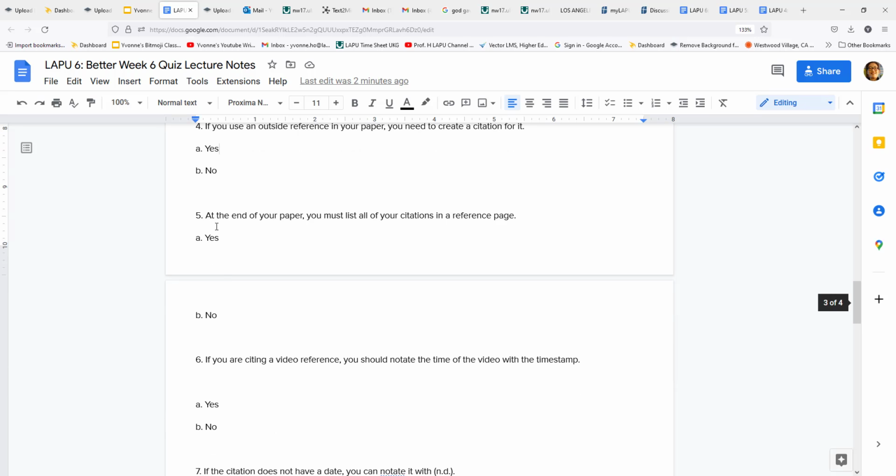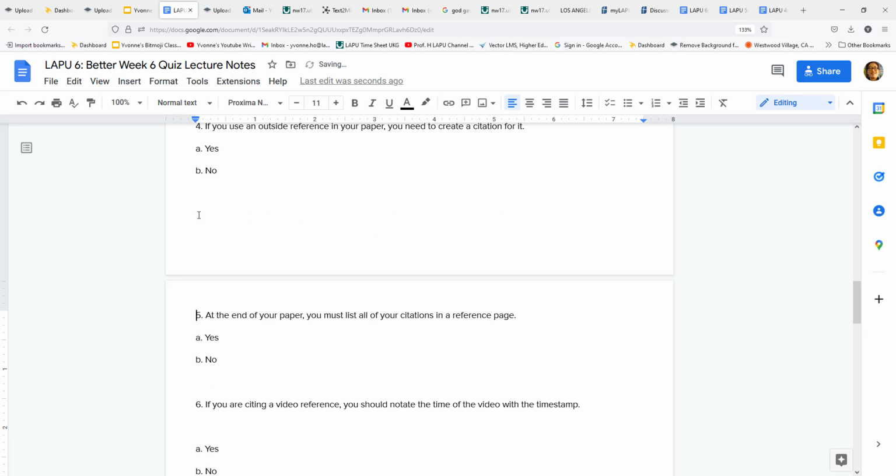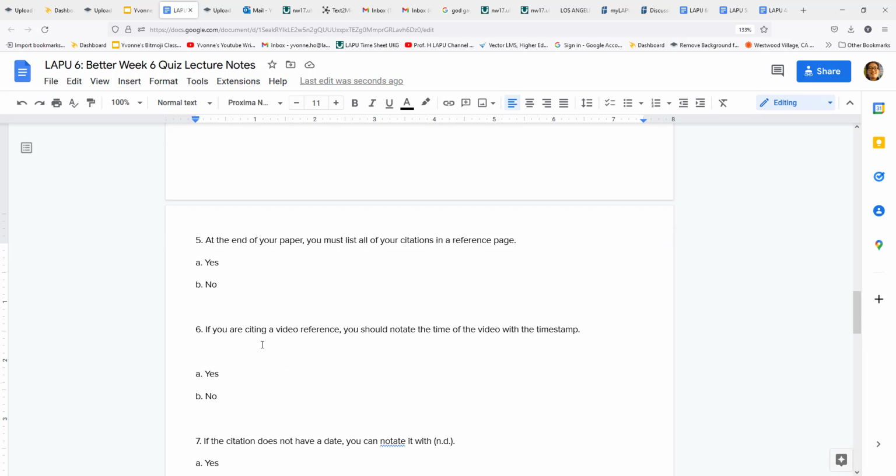At the end of your paper, you must list all of your citations in a reference page. And the answer to that is yes. At the end of the paper, that's when you put in the whole thing. That's when you put the author name, the date, then the article name, publication name, the date that you retrieved it, and your web address.